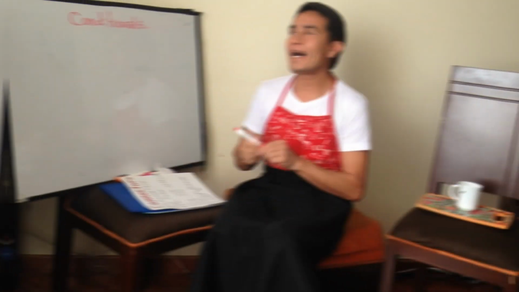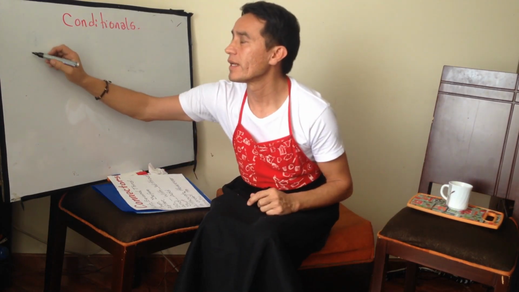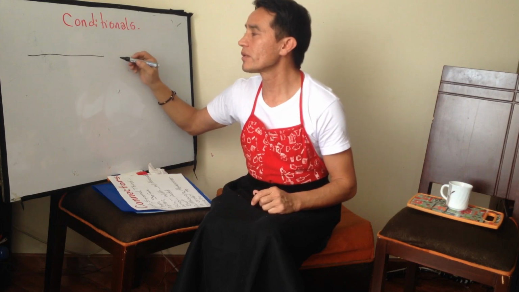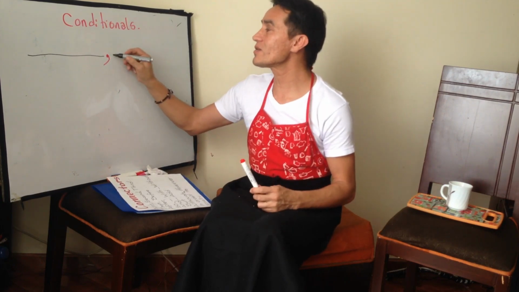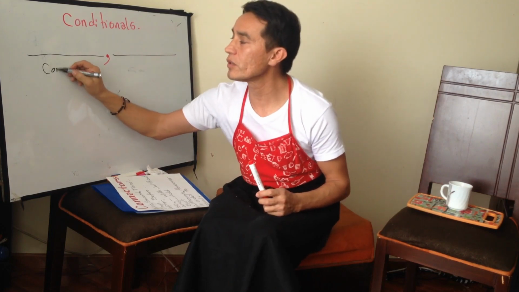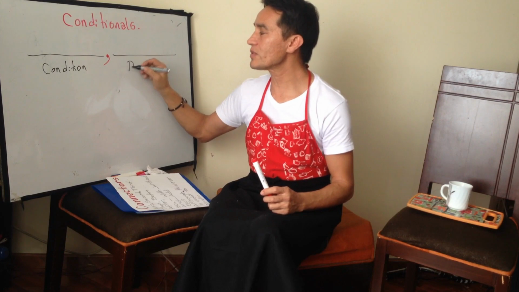Okay, conditionals are grammar structures that we use to organize or make agreements, llegar a acuerdos. And of course they contain two parts: a condition, comma, a result. Condition, comma, result.